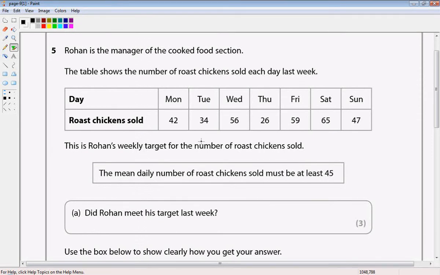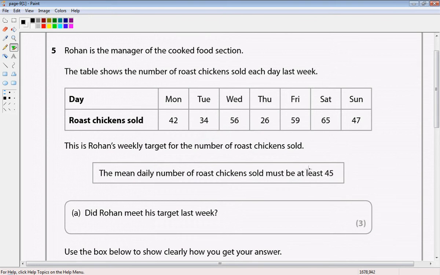Okay, so question 5. Rohan is the manager of the cooked food section. The table shows the number of roast chickens sold each day last week. Rohan's weekly target for the number of roast chickens sold. The mean daily number of roast chickens sold must be at least 45.